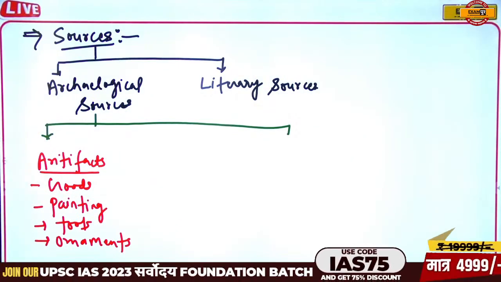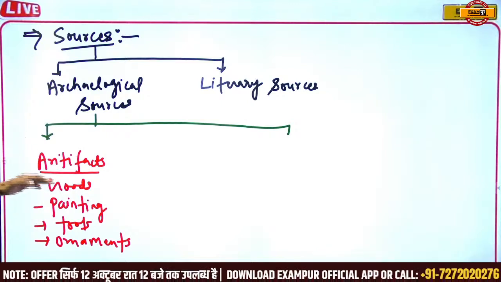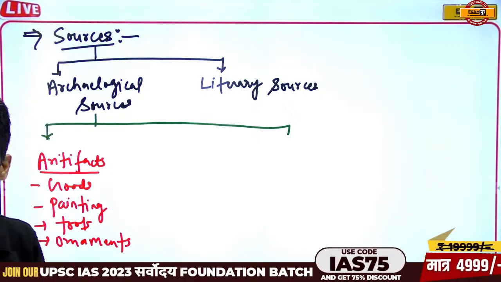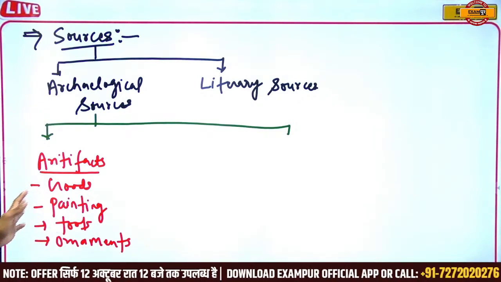So first, we have seen artifacts. In the artifacts, we have seen goods and paintings, in terms of the Bhimbetka cave paintings. That comes under artifacts, and it comes under the archaeological sources.